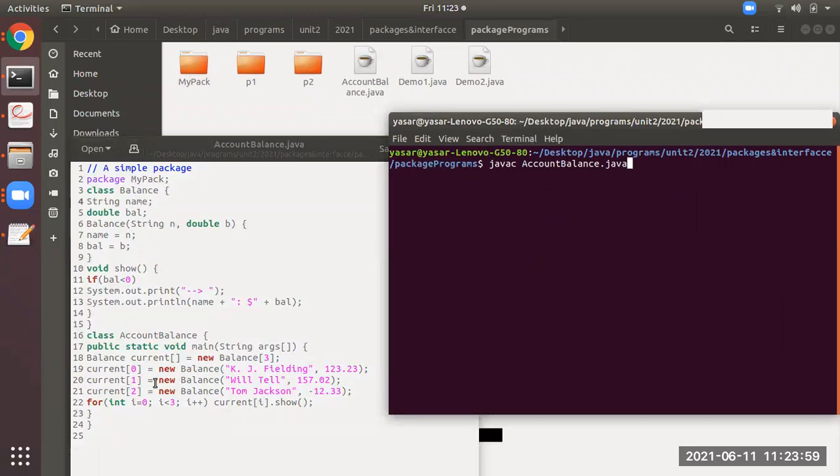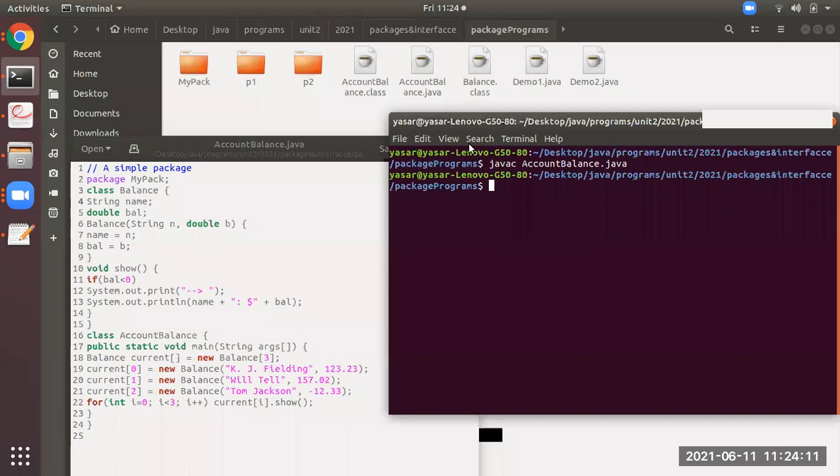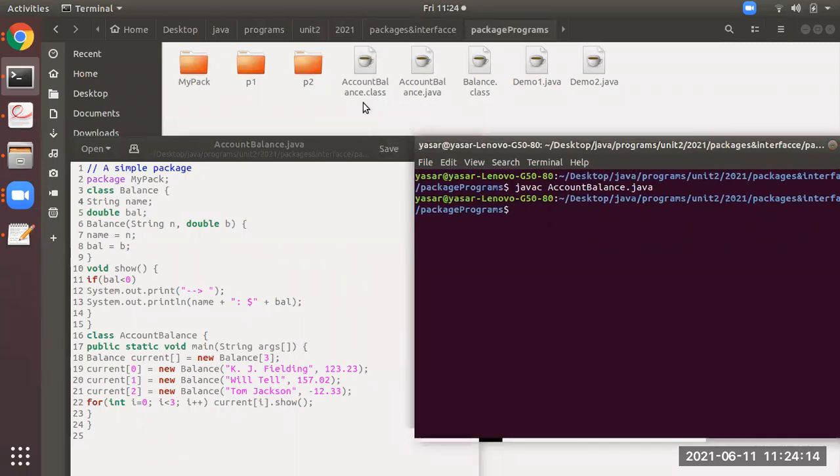There are two class files you can see over here, with the names Balance.class and AccountBalance.class. I will press enter here in the command prompt. You observe here in the background, as you can see, AccountBalance.class and Balance.class are generated.